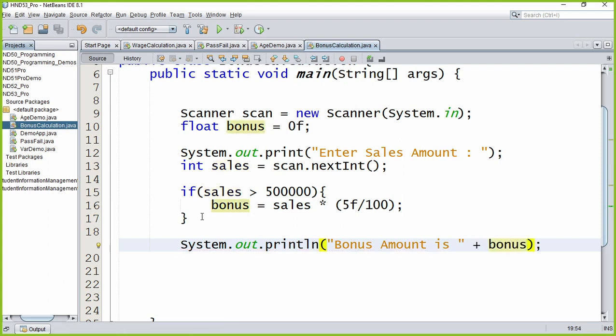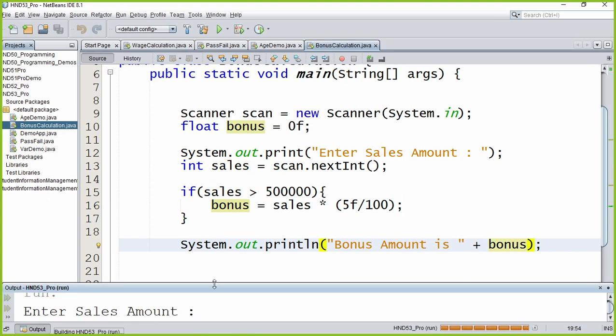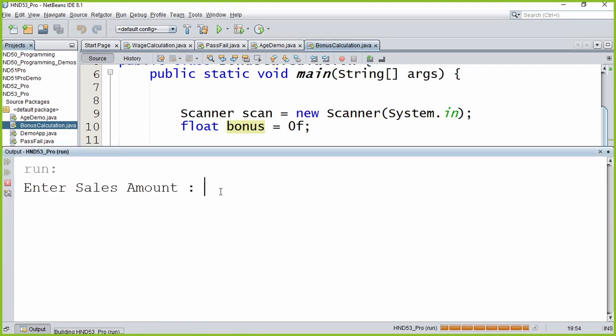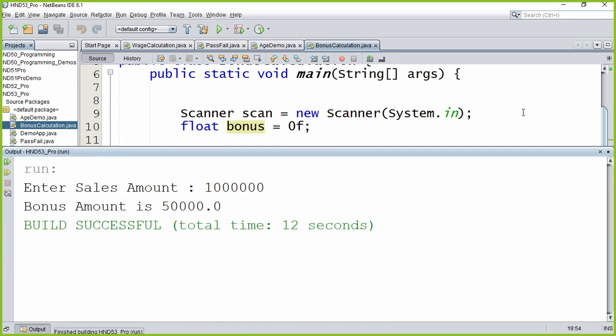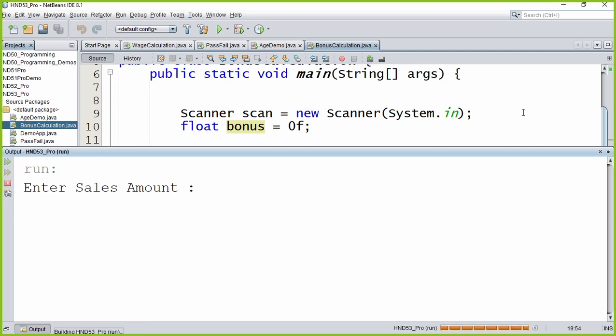Okay, right? It's a tiny program, so let's test this one and see how it's working. Right, the program is asking you to enter the sales amount. Let's enter a value, 1 million. So this is 10,000, 1 lakh, 1 million. Okay, so the bonus amount is 50,000. Once again we will enter a different value. Let's say 750,000.